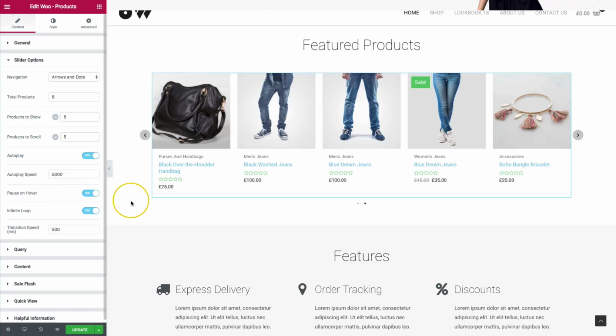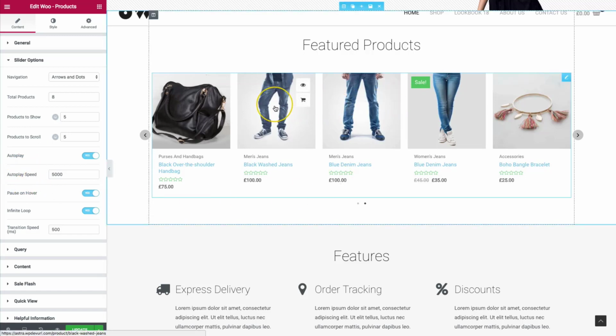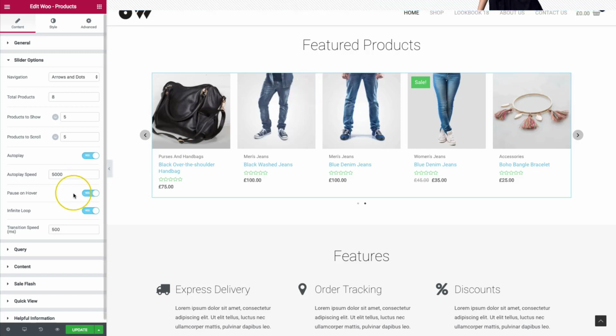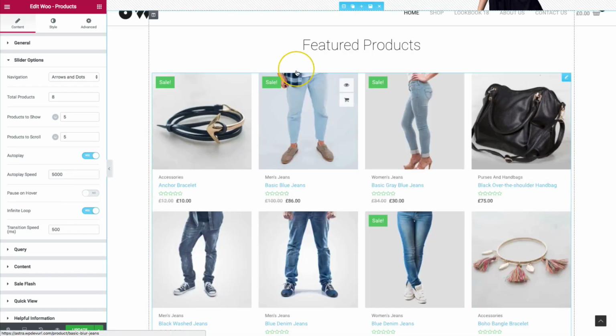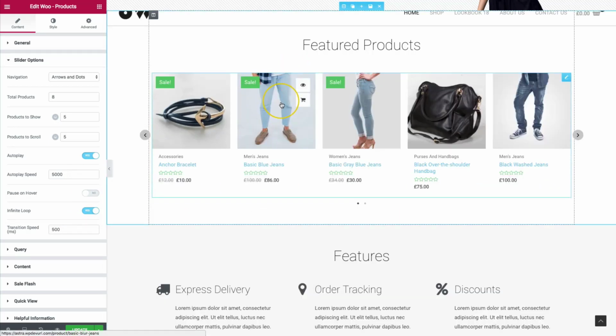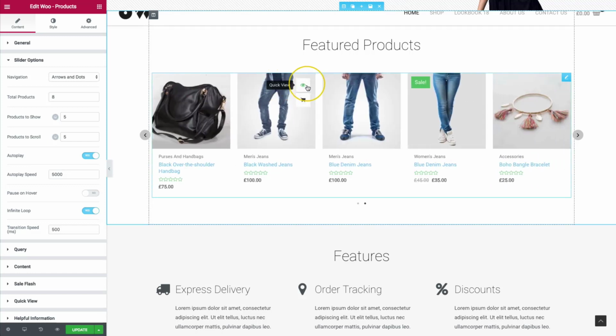We can have it so that we can pause and hover, so that when we're hovering over top of this, we don't want it to necessarily move while someone's trying to add it to their cart or do a quick view. So if we have this pause and hover, then it allows us to go ahead and stop this carousel from moving while someone's trying to add it to their cart. If we turn it off and we have somebody that's going to go do a quick view right here, and then they click the wrong product, and it just could be terrible interface for your client.